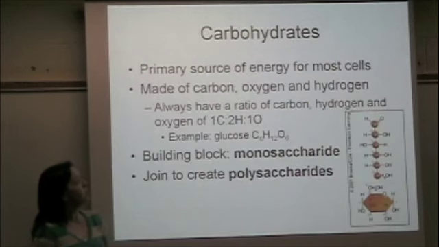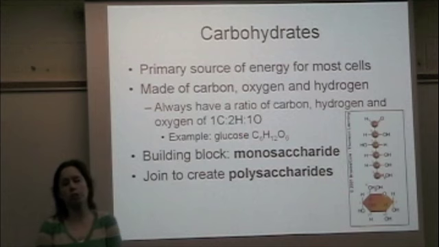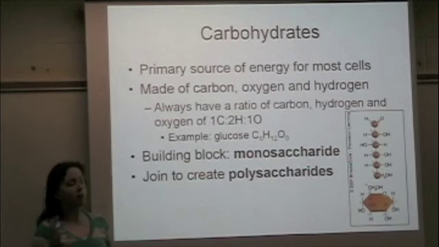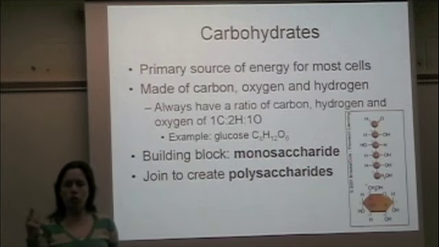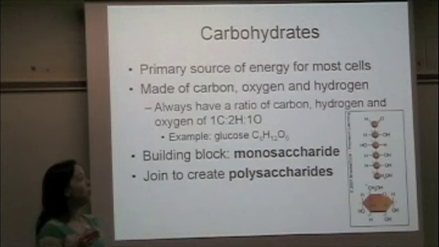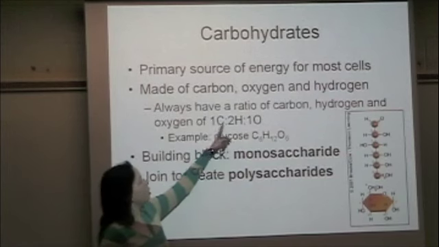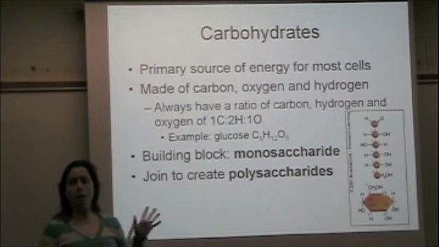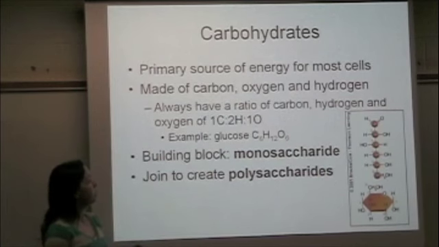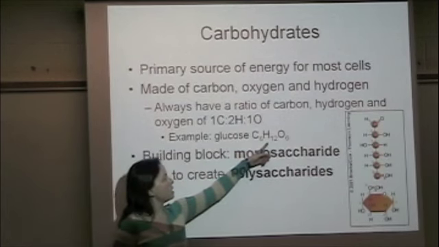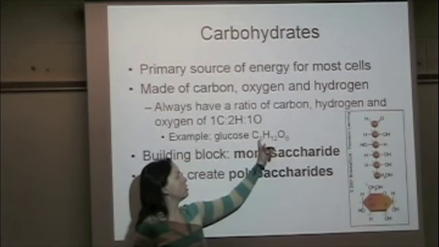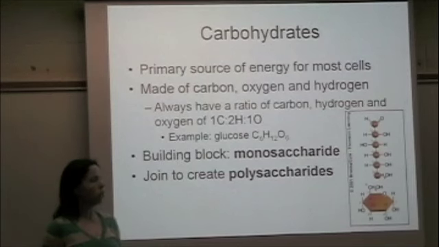So carbohydrates act as an energy source. That's their main job in our bodies. We use carbohydrates for energy. Carbohydrates are only made out of three different atoms: oxygen, carbon, and hydrogen. And they always have a ratio of 1 carbon to 2 hydrogen to 1 oxygen. Doesn't matter how big or small the molecule is. An example, glucose, C6H12O6. So there's twice as many hydrogens as compared to carbon and oxygen.